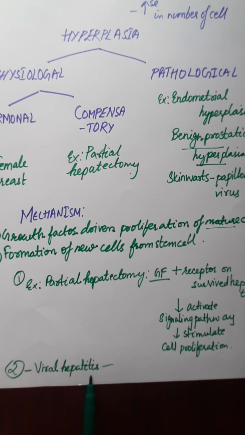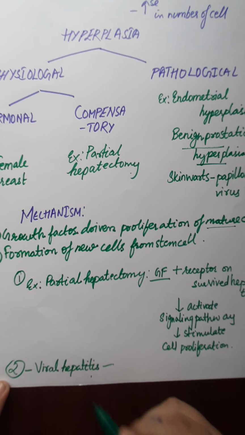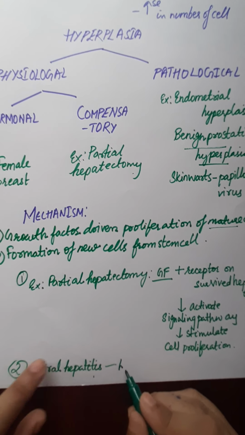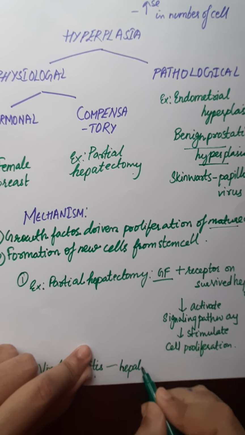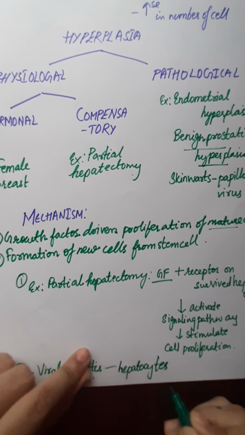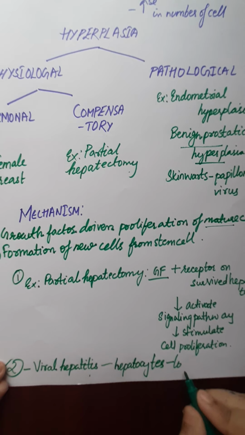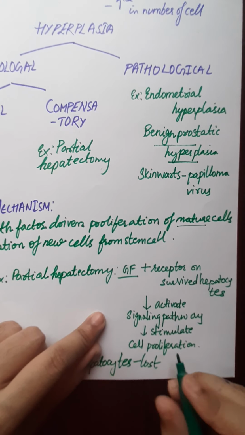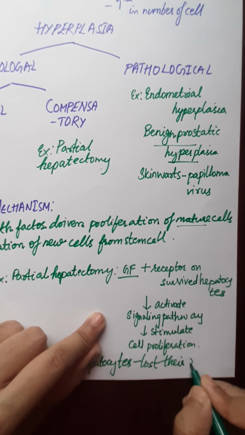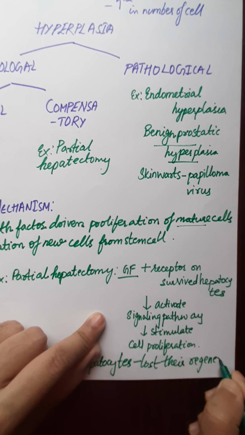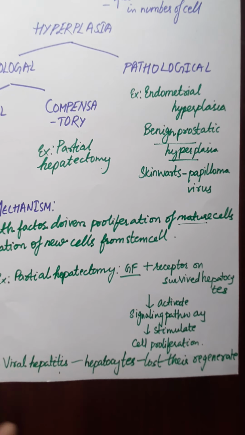So this is the example of pathological hyperplasia, because here the liver is infected by the virus, leading to viral hepatitis. In this condition, the mature hepatocytes have lost their regenerating capacity.